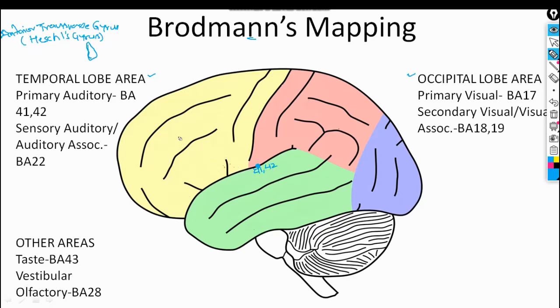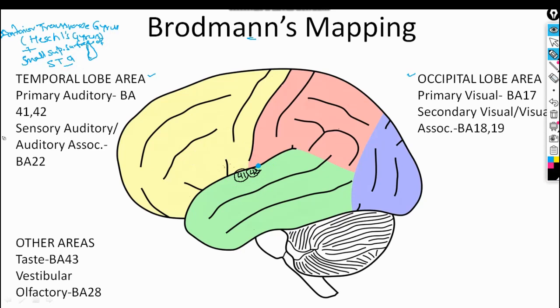So it involves the anterior transverse gyrus plus a very small part of this superior surface, the superior surface of the superior temporal gyrus. Clear?